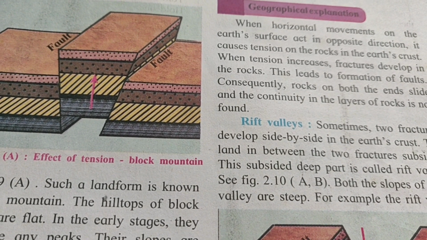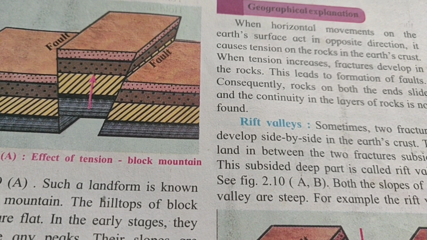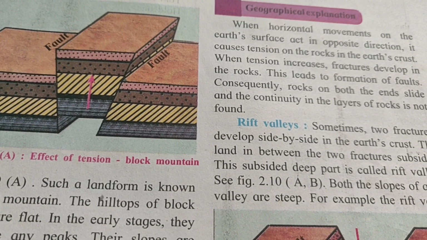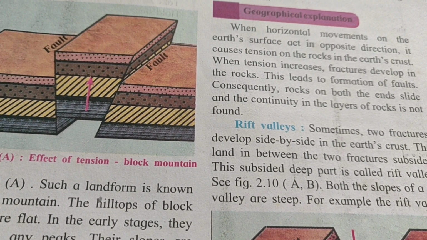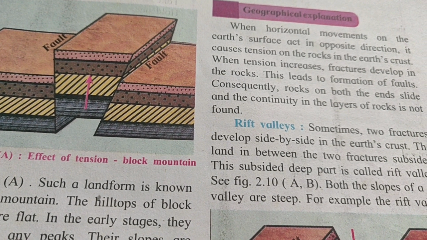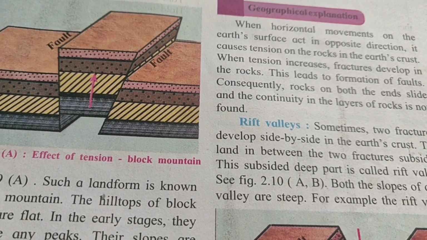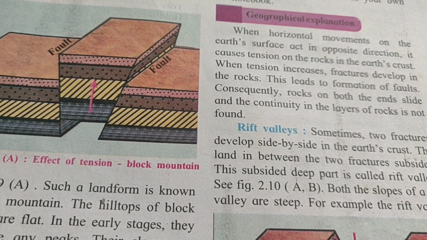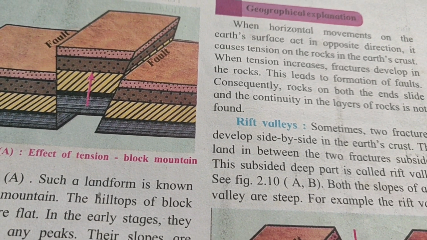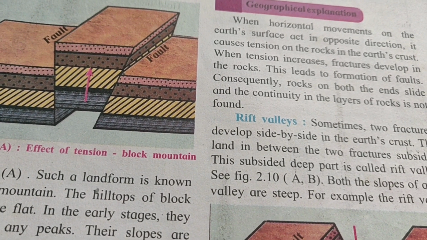So in between, fractures are going to develop in the rocks. This leads to the formation of the faults.